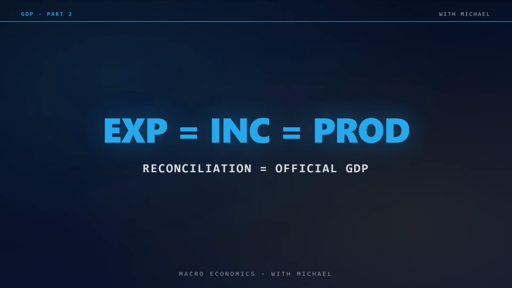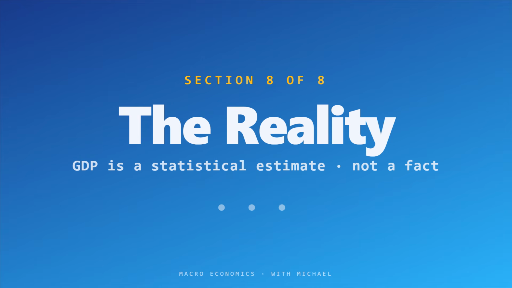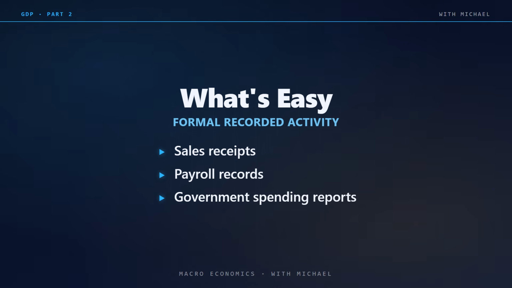Section 8. The reality of measurement. GDP measurement is hard. Some categories are easy: sales receipts, payroll records, government spending reports. These are well recorded. Other categories are harder. Underground economy activity is by definition unreported. Informal economy production may not flow through formal markets.